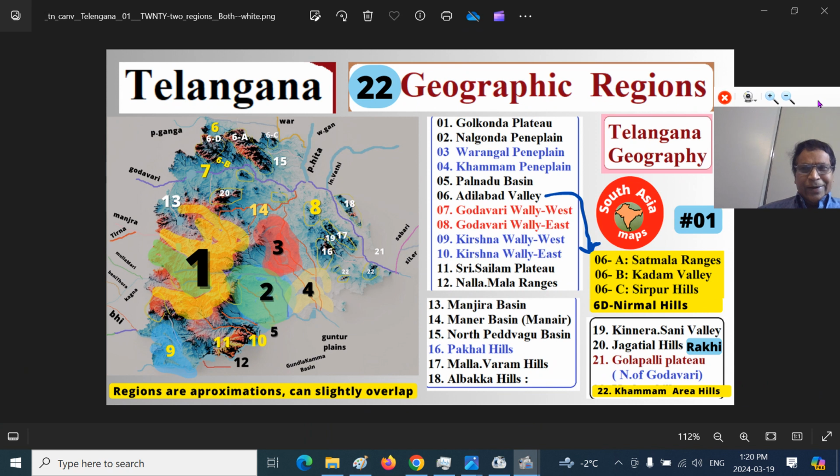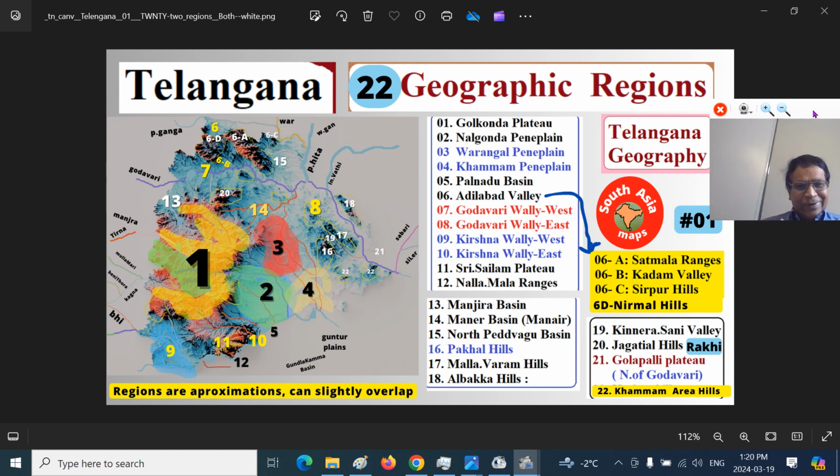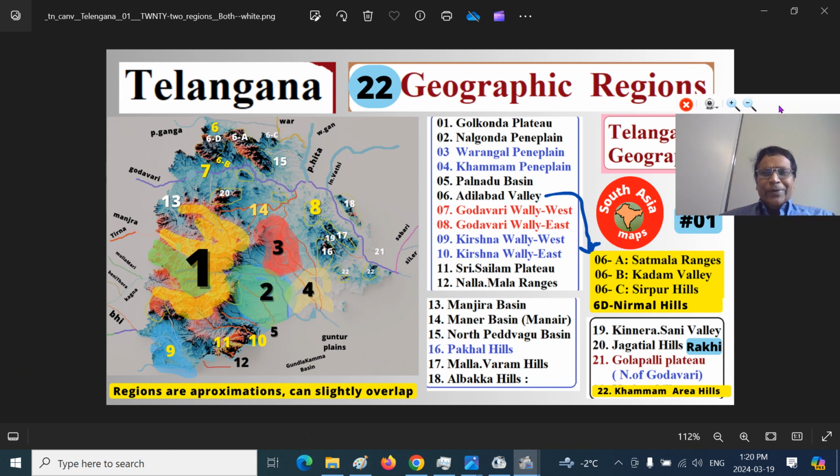Telangana's 12 geographical regions. Hope this will put you in the proper perspective, and see you in other presentations.